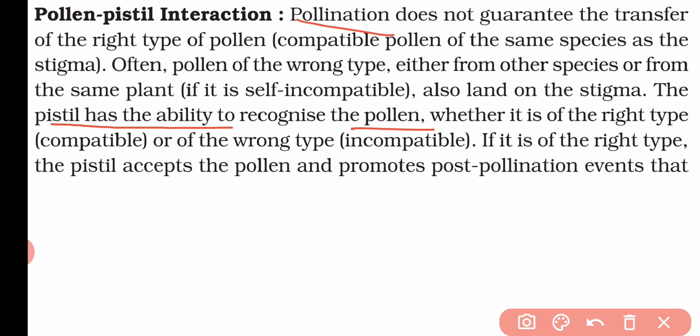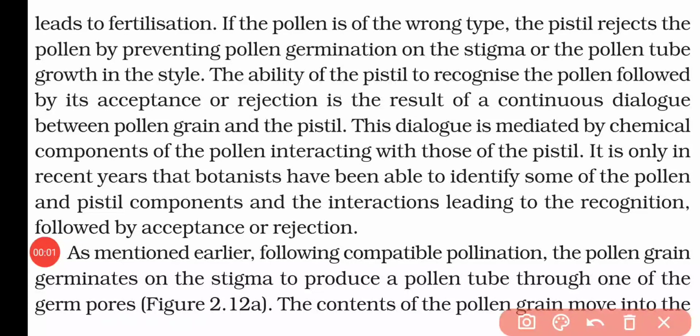That means if the pollen is compatible, in that case it will germinate, or if it is incompatible, in that case it will not germinate. So whenever the pollen is accepted by the pistil, in that case the pistil will promote the post-fertilization events for the fertilization. Now if the wrong pollen lands on the stigma, in that case the pistil will reject it.